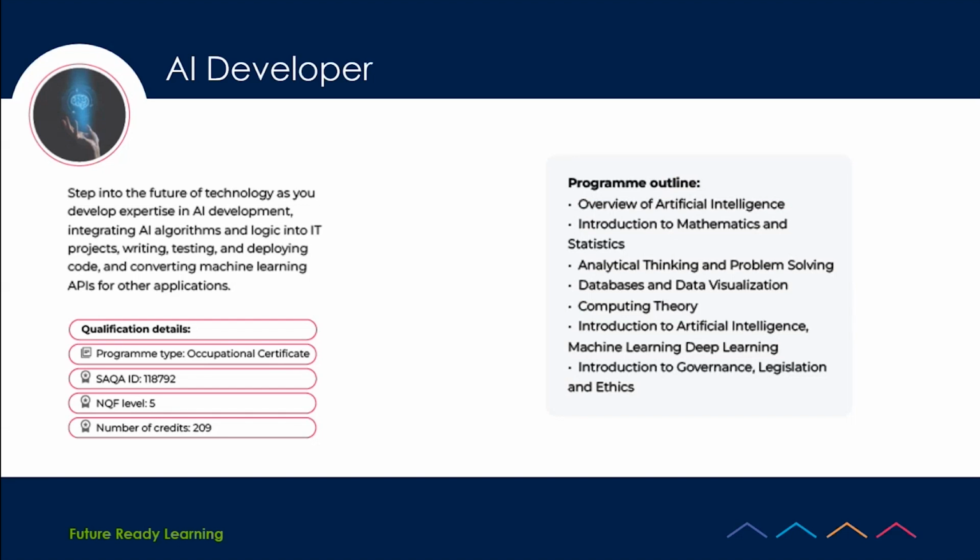Can look at the AI developer qualification. So we are in the fourth industrial revolution, and artificial intelligence is part of the movement. It's already with us everywhere. Everything is incorporating AI, whether it's your Office 365, you've got AI on your WhatsApp, on Facebook, your search engines, everything is integrated with artificial intelligence.